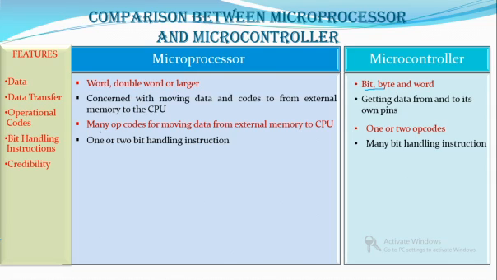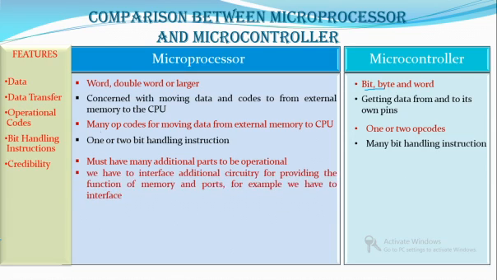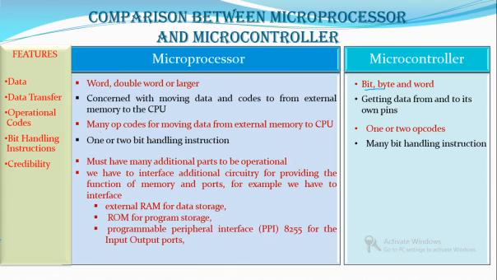Now if you check the credibility of the microprocessor, you can see that it is not a self-sustained, self-contained one. It requires additional parts to be operational. Microprocessor as such, if we look at it, cannot work on its own, because it requires some additional interfacing things: memory, external RAM for data storage, read-only memory for program storage, and peripheral interfaces for input output ports, timers and serial port. Everything has to be interfaced with the microprocessor to make it an operational one.